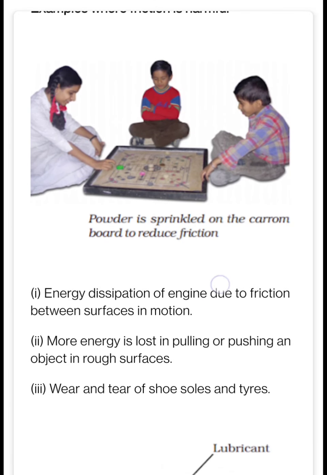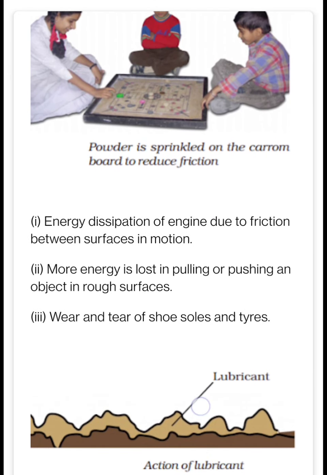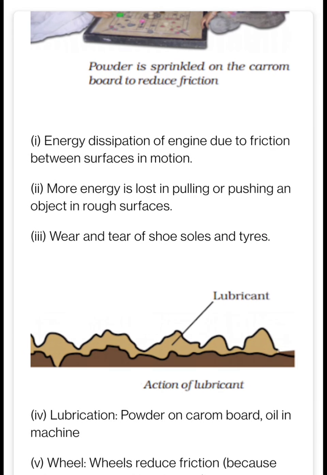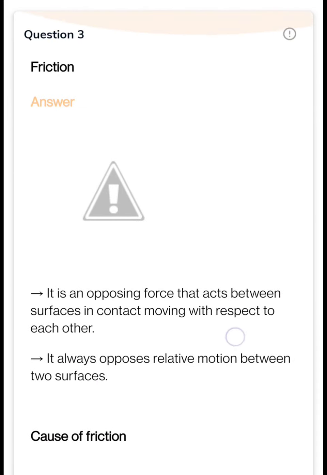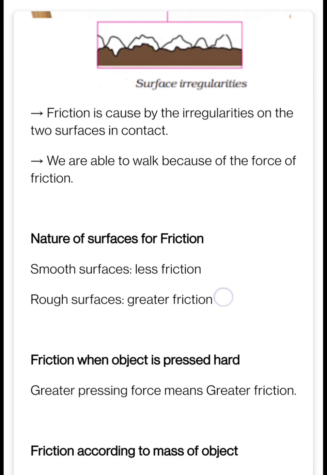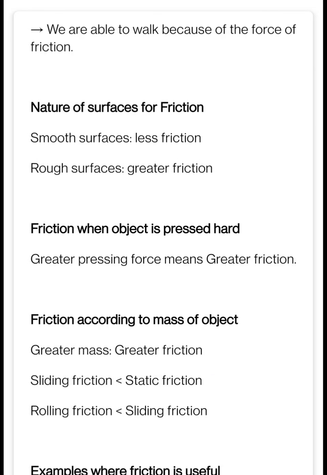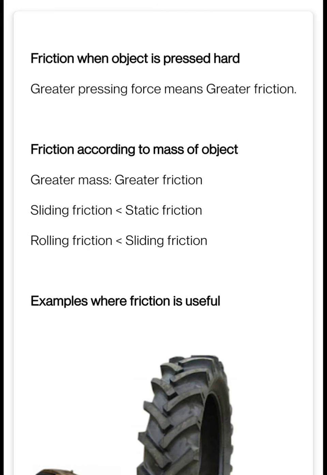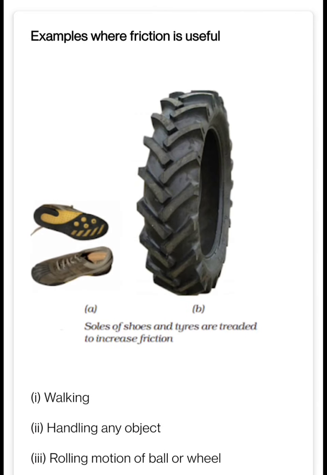Okay, then how can we reduce this friction? By applying some powder or some lubricants we can reduce this friction. So this thing we will continue in the next lecture. What have we studied today? We have studied about friction, what is friction, what causes the friction, and how friction depends on the nature of the surface. If the surface is very smooth, then the friction will be less, and if the surface is very rough, then the friction will be higher. Okay, so thank you and have a great